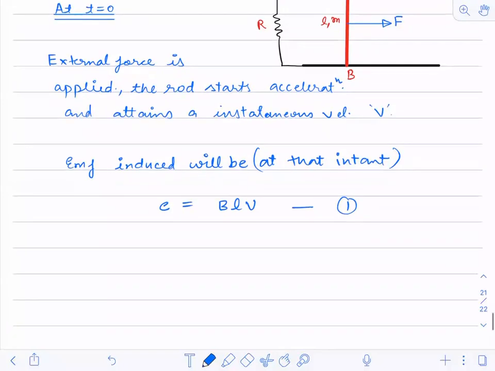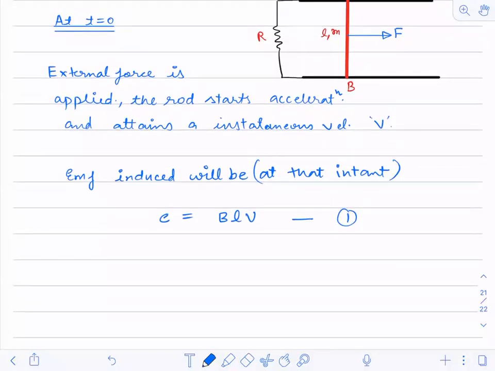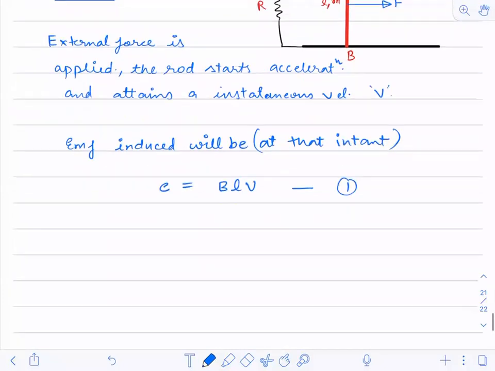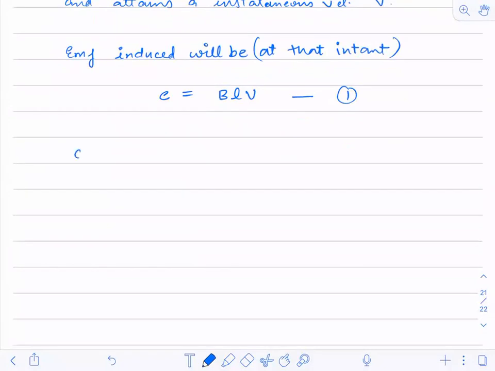What will be the current in the circuit? R is the resistance. If R is the resistance, can you tell me the current in the circuit? Current in the circuit will be what? BLV by R. Capital R. This is the second equation.